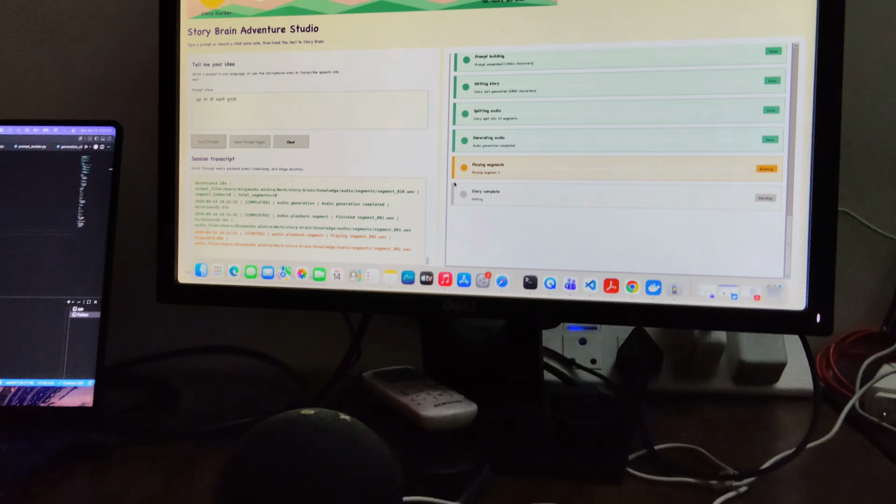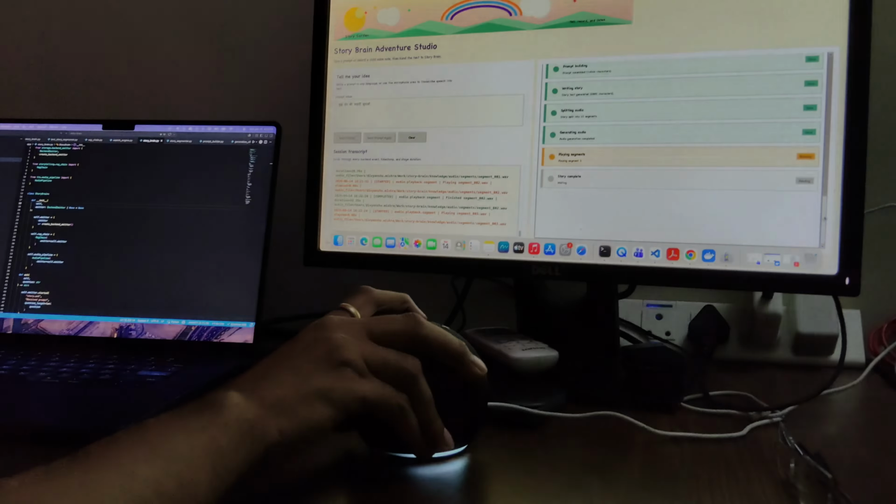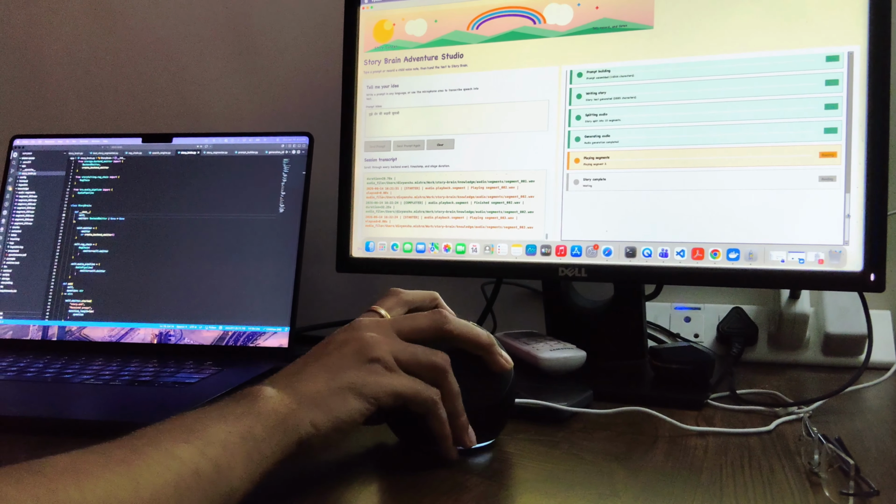Okay, so it has created multiple segments of the audio and is playing them one by one. Okay, so I'm pausing this story for now.